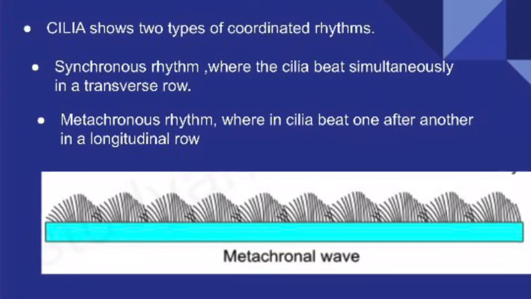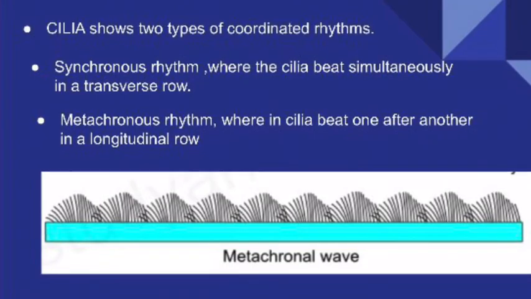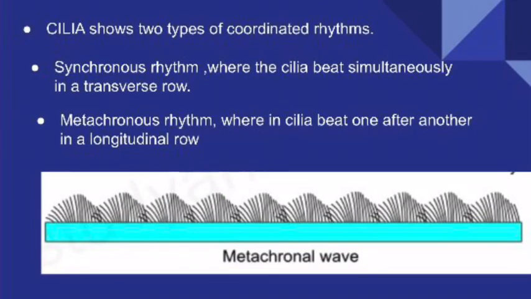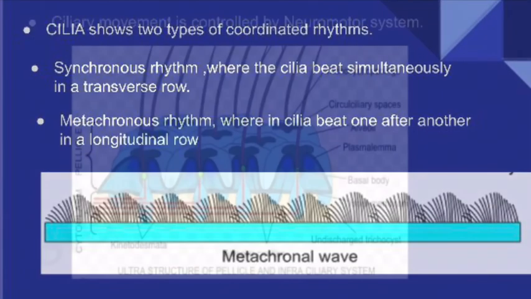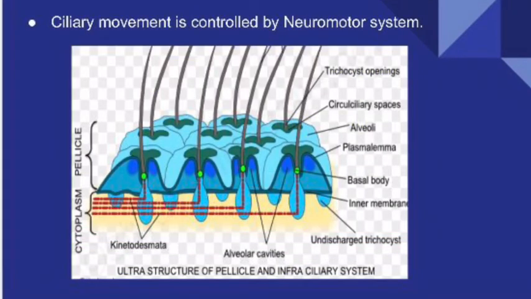Let me explain here. We know very well that cilia arise from basal granules. And all these basal granules are arranged in longitudinal rows.